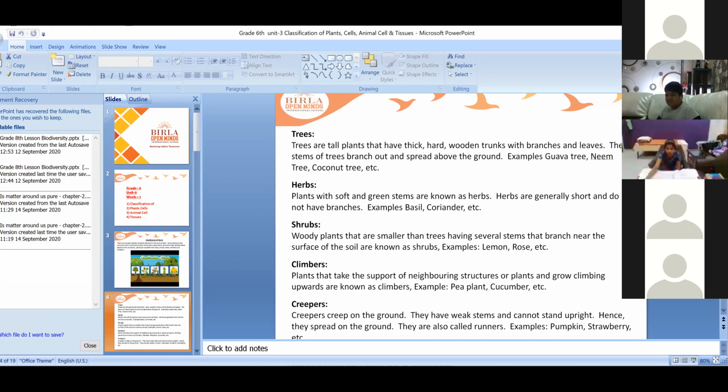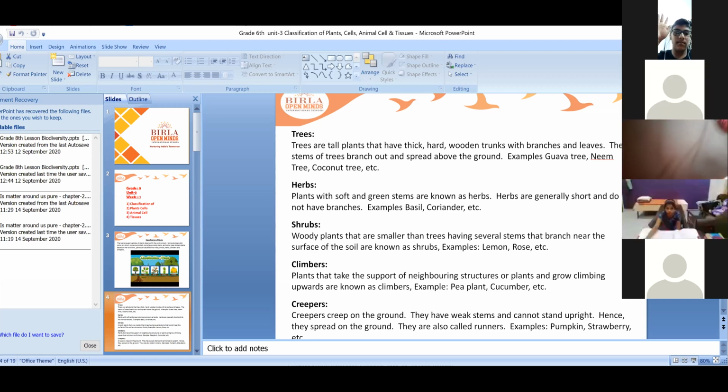Leaves and fruits we find on branches. The main important part for the survival of the plant is roots. The roots are the most important parts of the plant, children. They go deep in the soil.